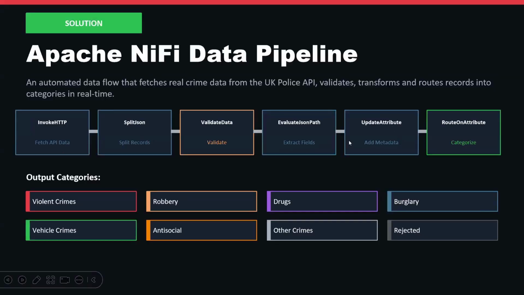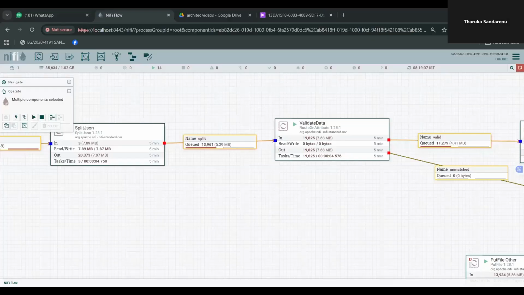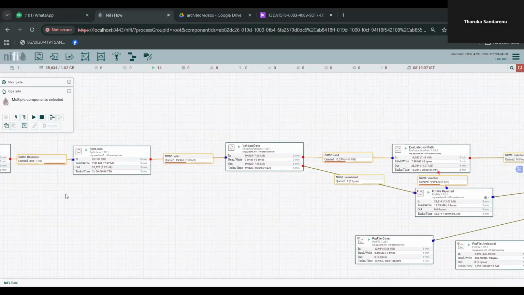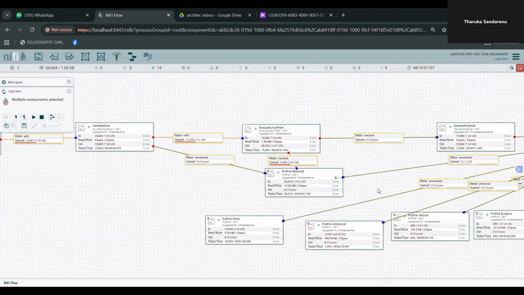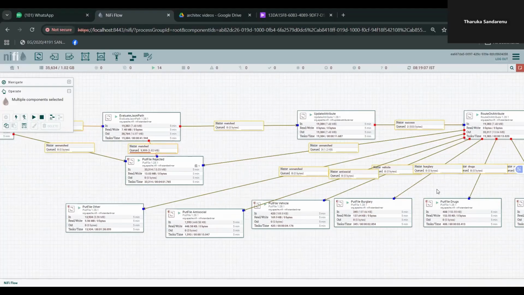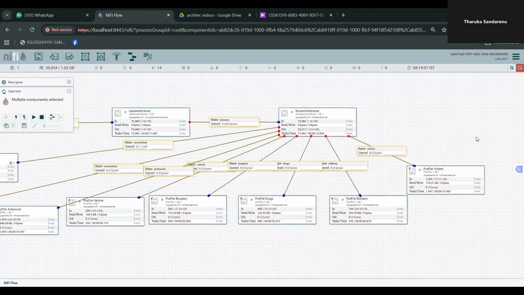My solution is an automated criminal investigation data pipeline built using Apache NiFi. As you can see on this slide, the pipeline has 7 processes working together. Now let me switch to Apache NiFi, where I have built this pipeline. Here you can see the complete data flow on the NiFi canvas. All 7 processes are connected together with arrows showing the direction of data movement.